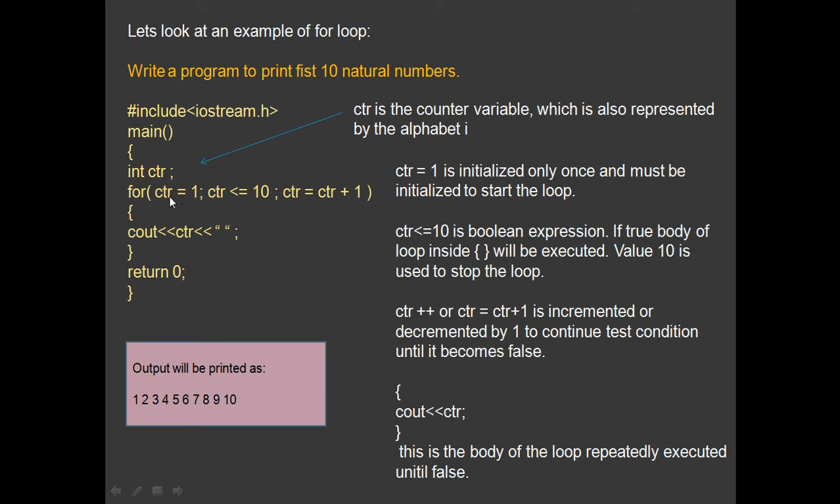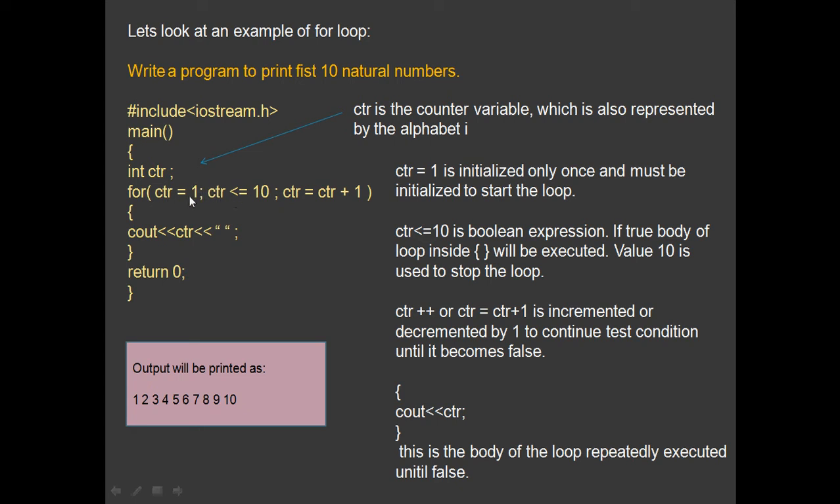So here you can see the test condition for CTR equals 1. Now this is initialization, the start condition. So here you are assigning the value 1 to the counter variable, because here you have to print the first 10 natural numbers, and the first natural number starts with 1. That is why the initialization value is 1. All right, so that is assigned.